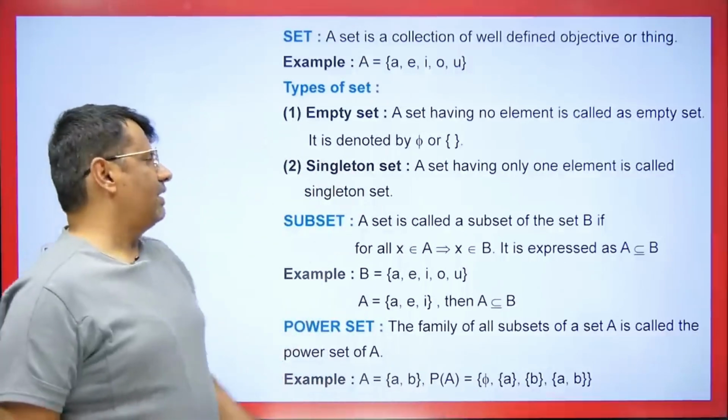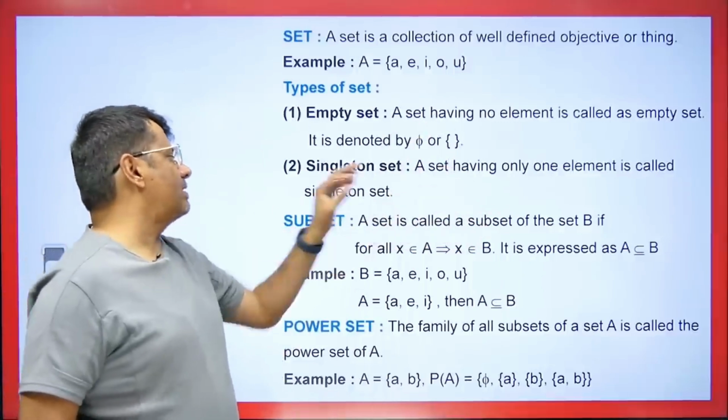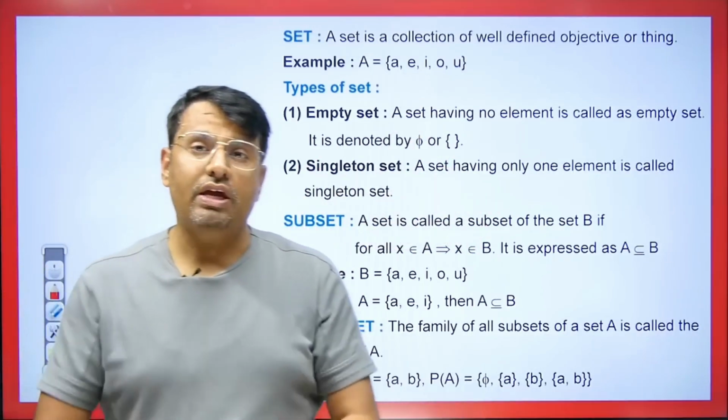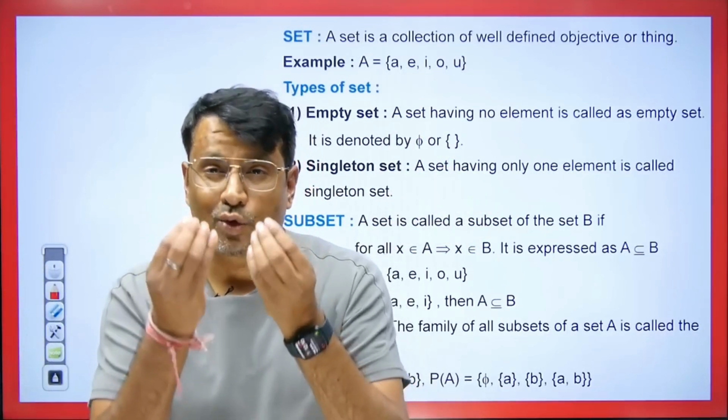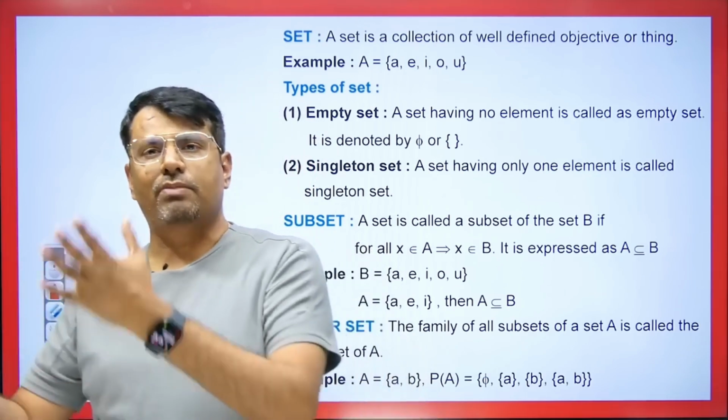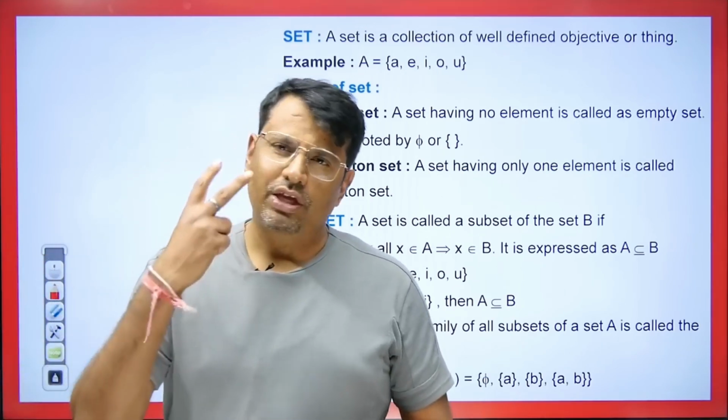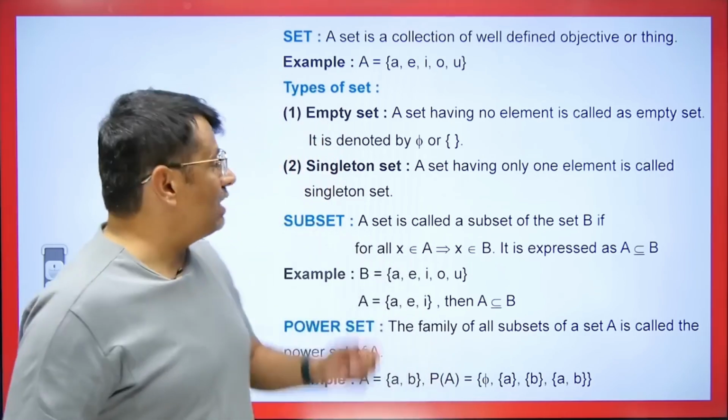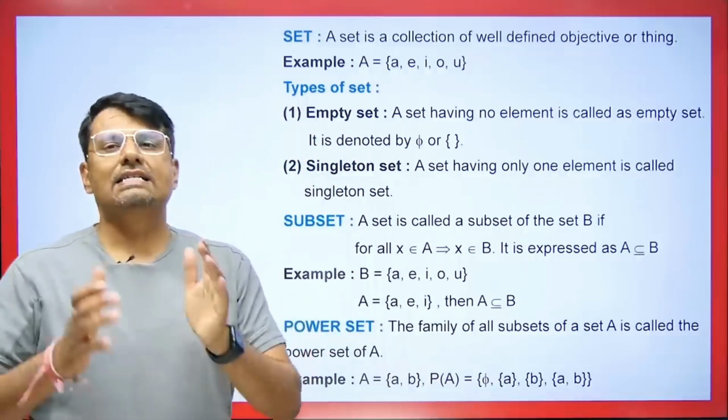Singleton set. A set having only one element is called a singleton set. If I ask you which number is an even number and a prime number between 1 and 100, the answer would be 2, which is both an even number and a prime number as well. So that set will become a singleton set.